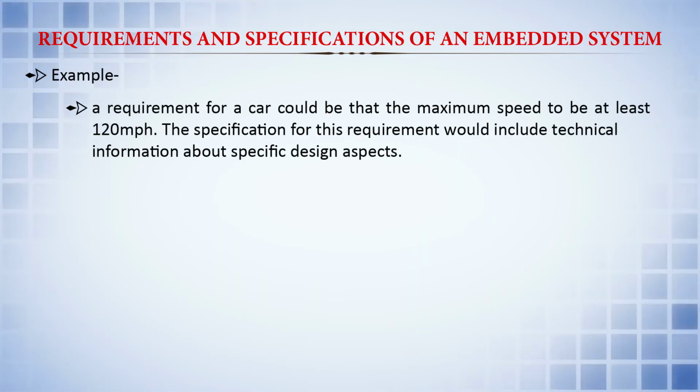For example, a requirement of a car could be that the maximum speed be at least 120 miles per hour. So, this is the requirement for the design. Coming to the specification, for this requirement it would be the technical information about the specific design aspects. If you want to design for 120 miles per hour, what are the technical things that need to be taken care of, and what technical information needs to be input in order to achieve the 120 miles per hour speed.